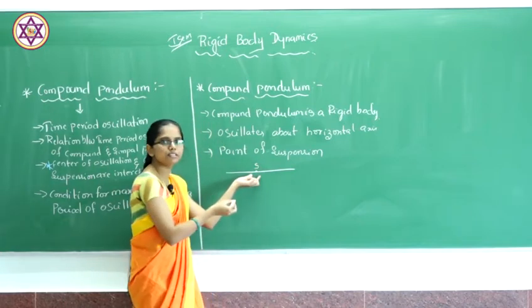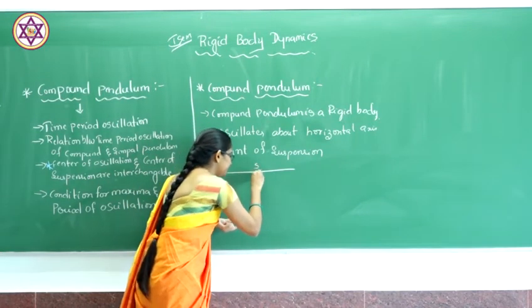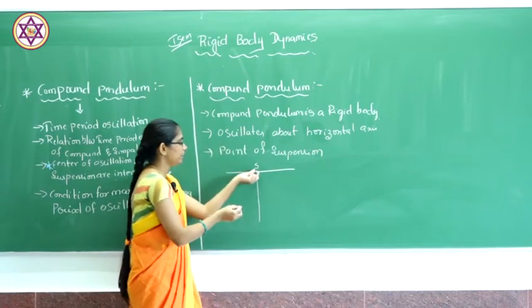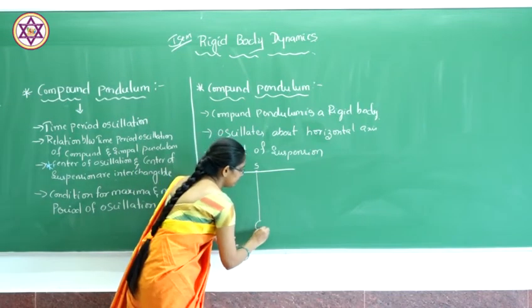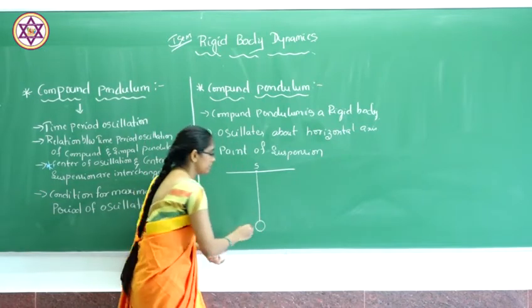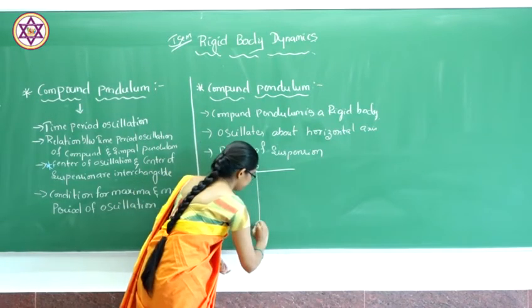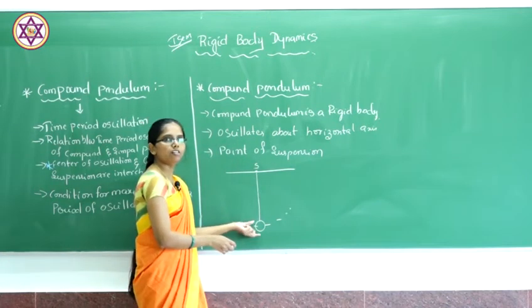The point of suspension is nothing but the point where the thin part of the pendulum will be fixed. So it will always oscillate about a horizontal axis. The horizontal axis is nothing but like this.